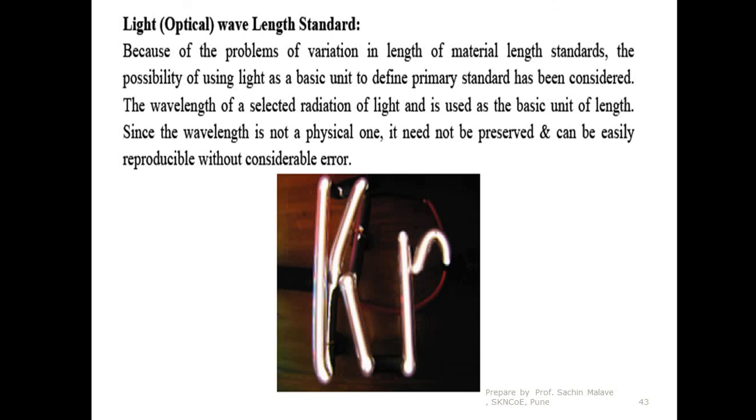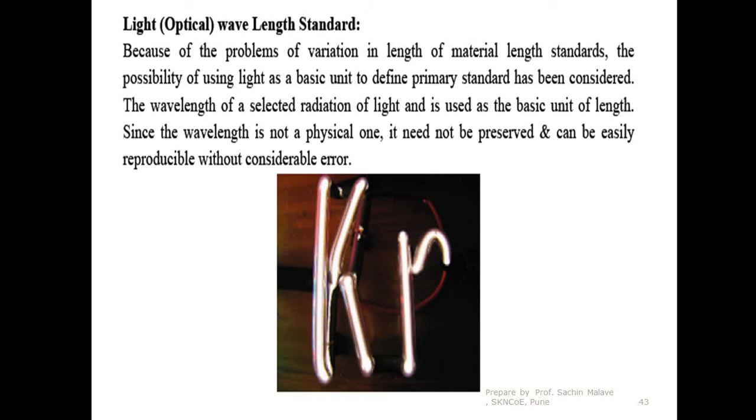So here the basic principle is the wavelength of selected radiation of the light is used as a basic unit of length. So the wavelength of the selected radiation. What are those selected radiations, that we will see.